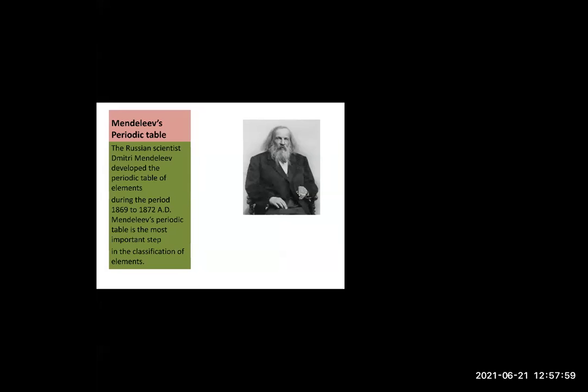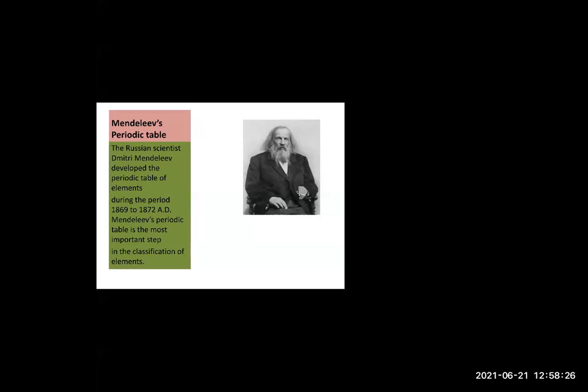Yes, I have unmuted you. Good afternoon, teacher. Mendeleev was a Russian scientist. He developed a periodic table of elements during the period 1869 to 1872 AD. The most important step in the classification of elements in Mendeleev's periodic table is the fundamental property of elements, namely the atomic mass, as standard.